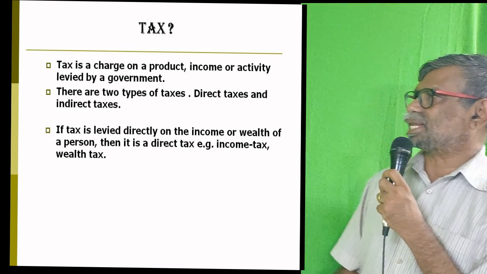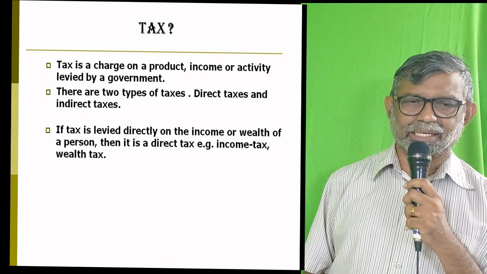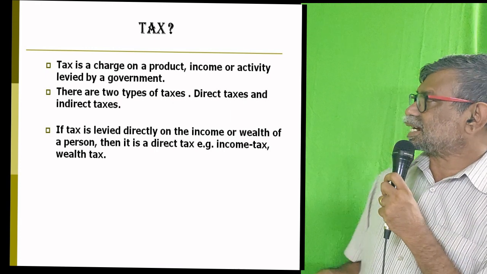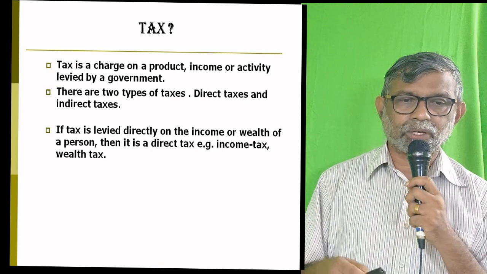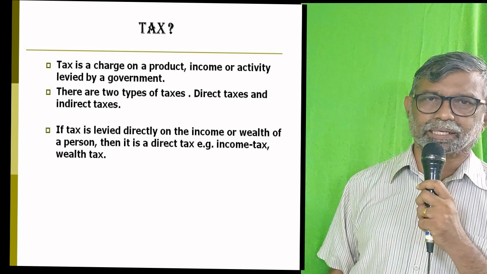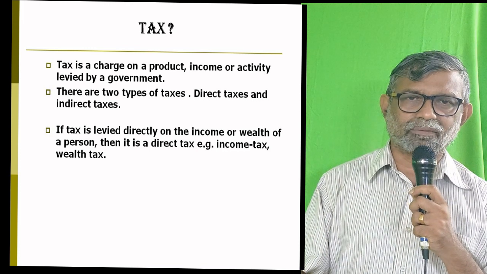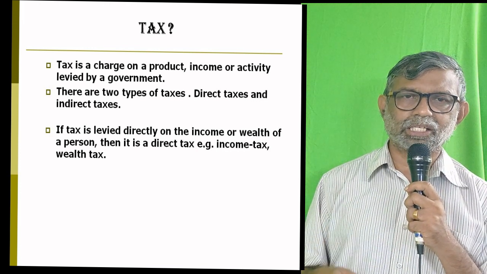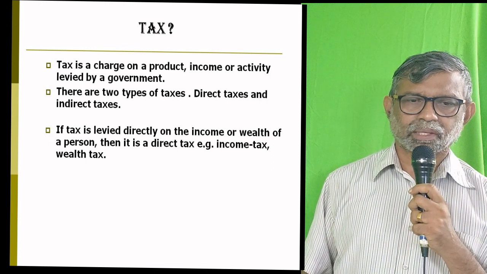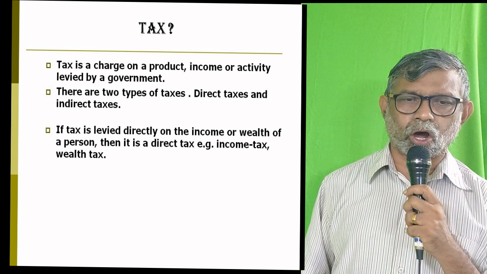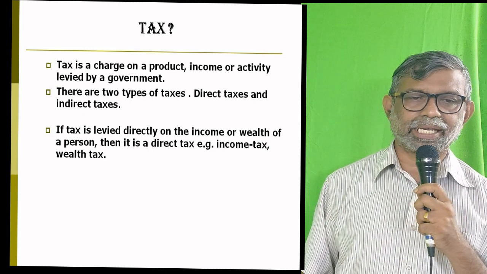In other words, direct tax is a tax that you pay from your pocket directly to the government. Direct tax is paid by a person to the government from his own pocket. That's called direct tax.